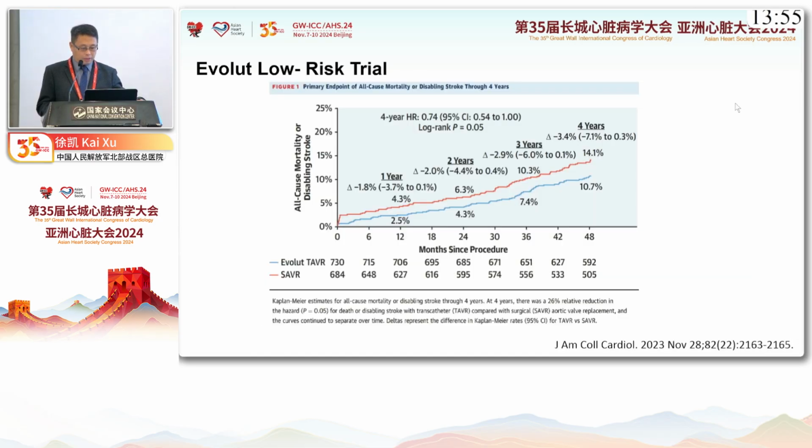So far, the Evolut Low Risk trial has reported 4-year results. At 4 years, we can still see the trend that TAVR was better than SAVR for the composite endpoint of all-cause mortality or disabling stroke.